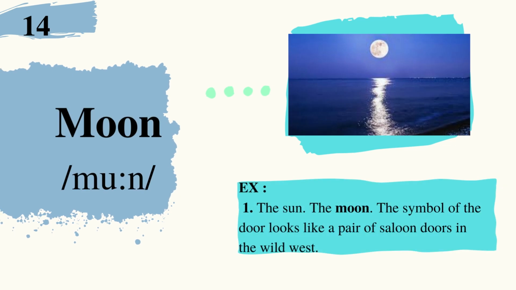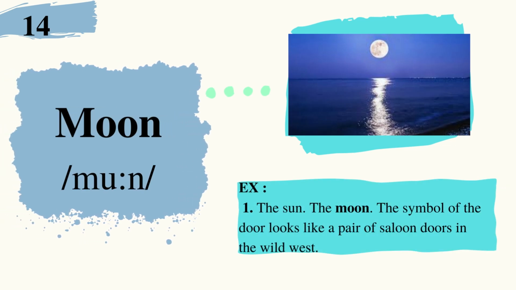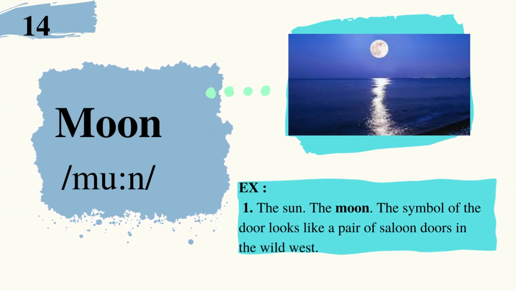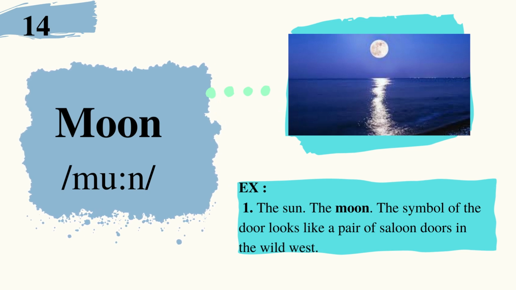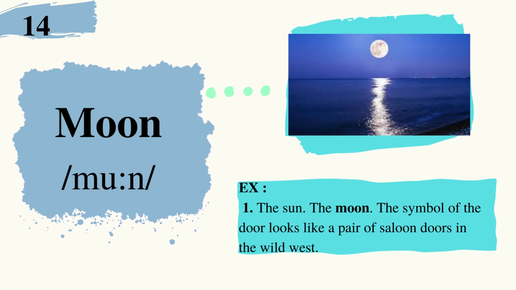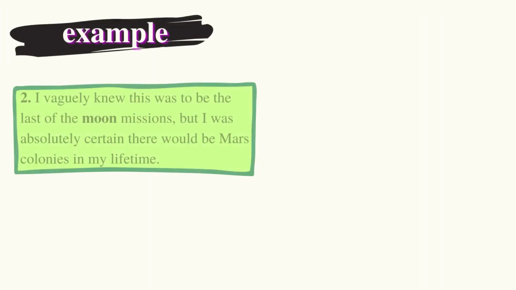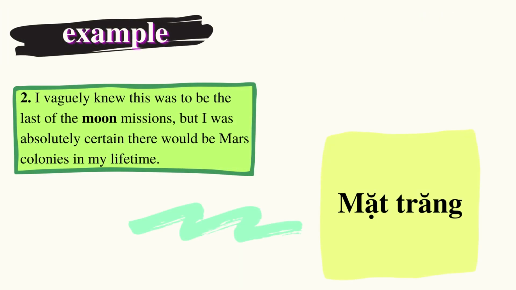14. Moon. Example: The sun, the moon. The symbol of the door looks like a pair of saloon doors in the Wild West. I vaguely knew this was to be the last of the moon missions, but I was absolutely certain there would be Mars colonies in my lifetime.